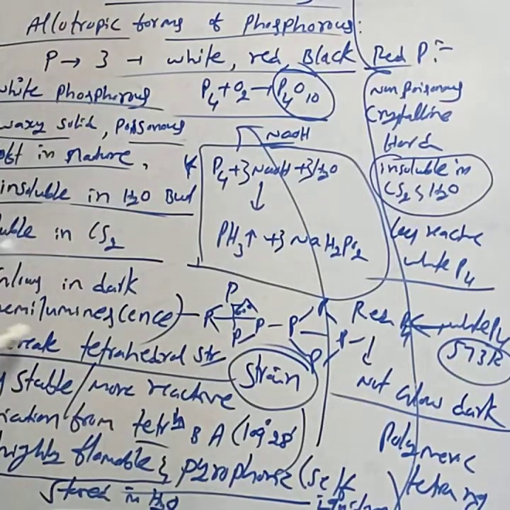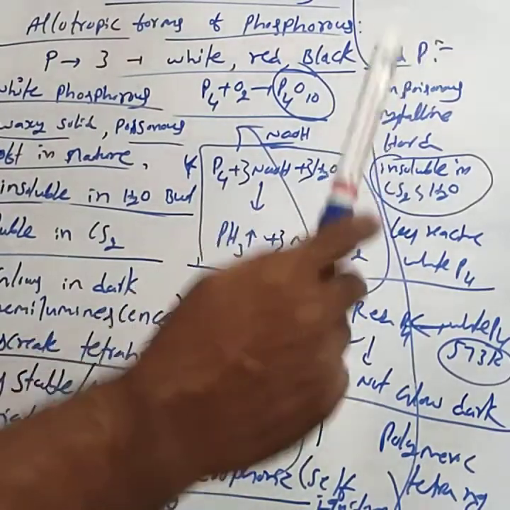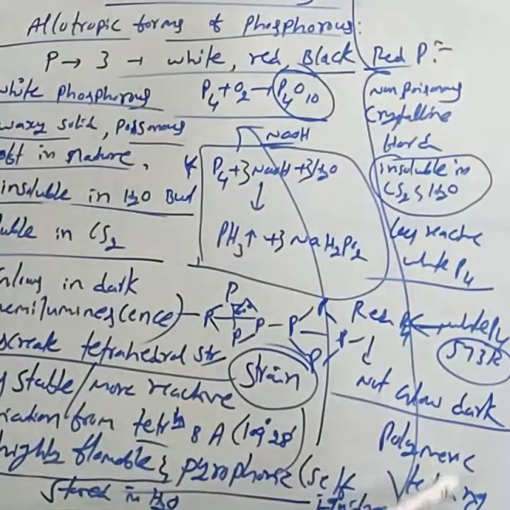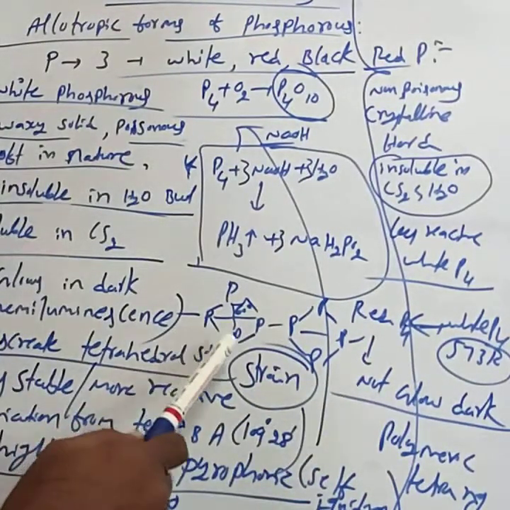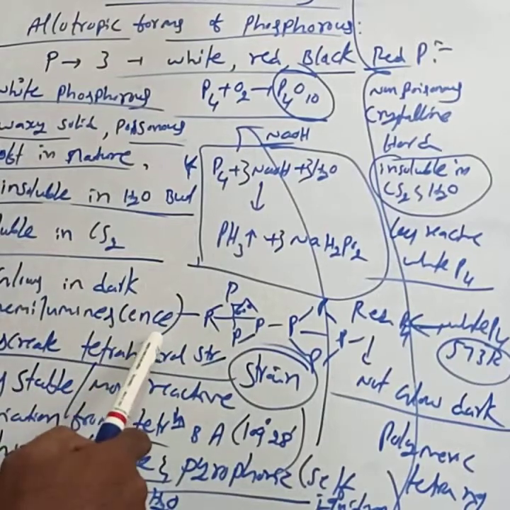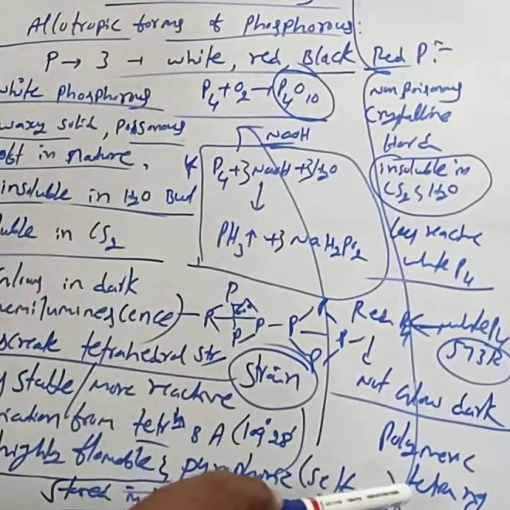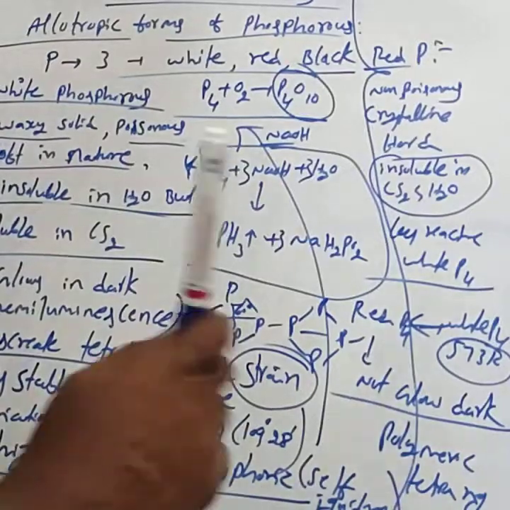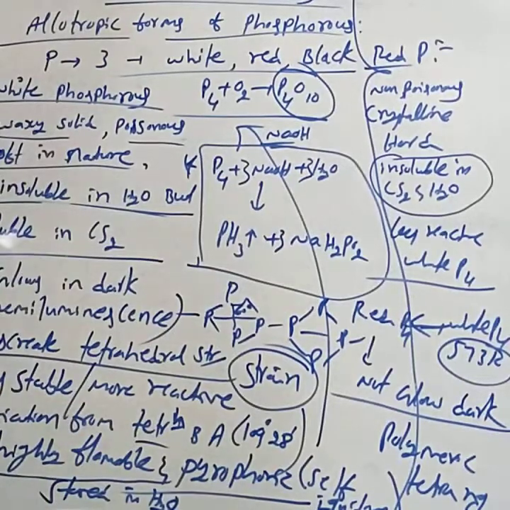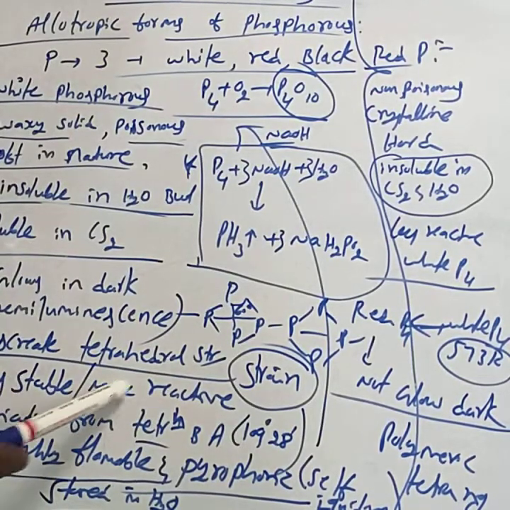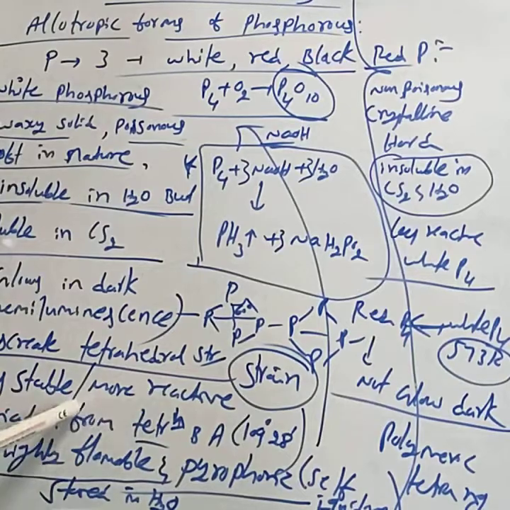White phosphorus has a discrete tetrahedral structure, while red phosphorus has polymeric tetrahedral chains. These are all important. Which form of phosphorus has a discrete tetrahedral structure? Which has a polymeric tetrahedral structure? Discrete is for white, polymeric for red. White phosphorus is less stable, that is, more reactive, but red phosphorus is less reactive.